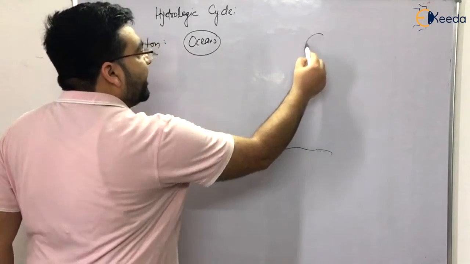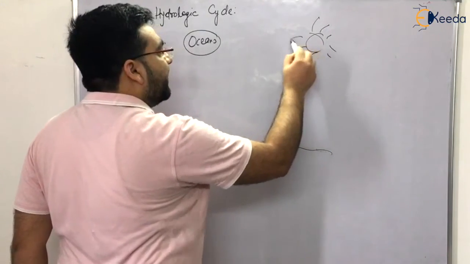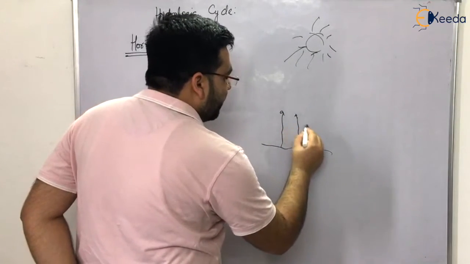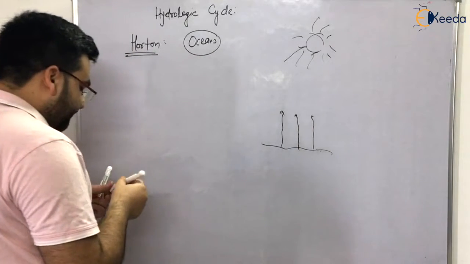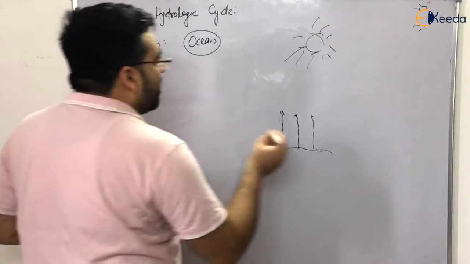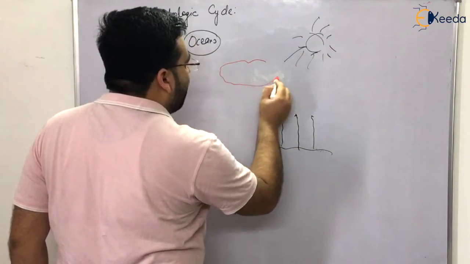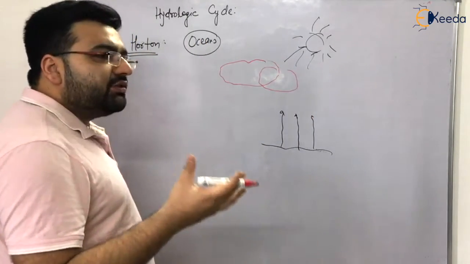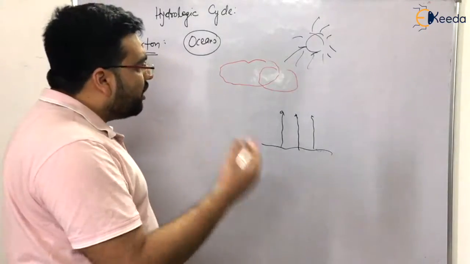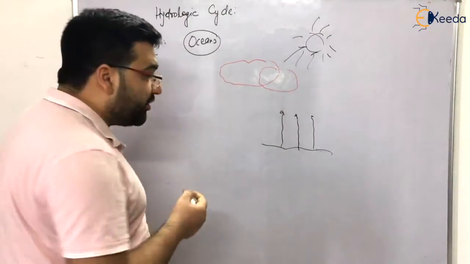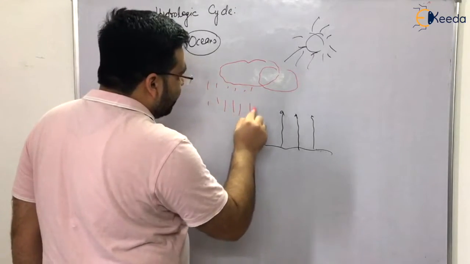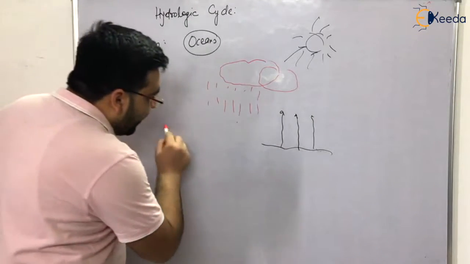And due to the heat radiation, let's say this is the sun, right? Due to heat radiation, what will happen? There will be evaporation. Evaporation of water will take place, right? Evaporation of water will lead to formation of clouds. Clouds will be formed, right? After that, when the clouds become very heavy, they have a lot of relative humidity, and they precipitate in the form of rain, right? It comes to the ground.